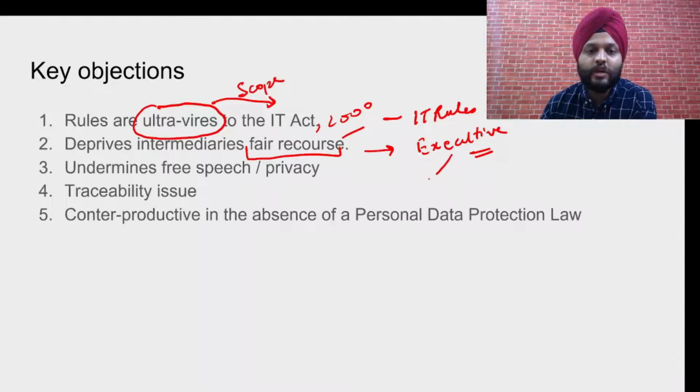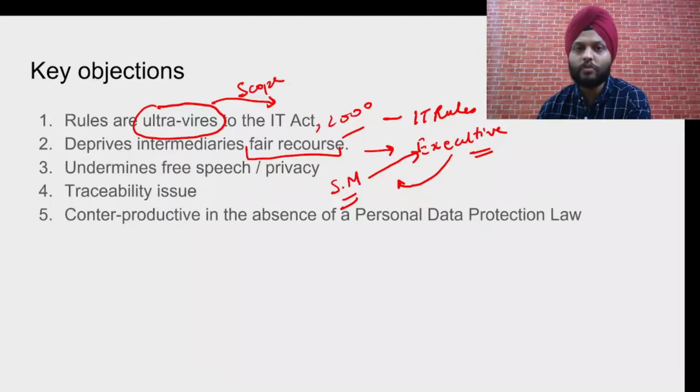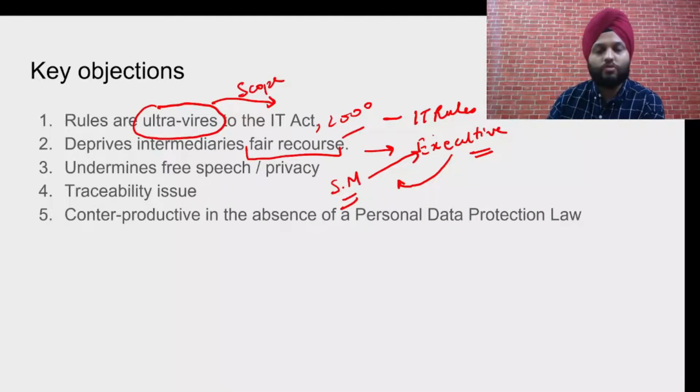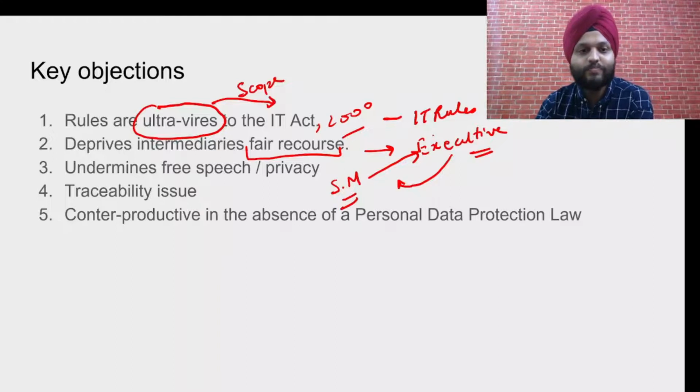So the executive is presenting the case, saying you block this content, you follow this rule, you follow this guideline, whatever it says. If the social media company has a problem, it will again appeal to the executive itself. The people who have raised the objection, the social media company will again return to them. So it does not provide a fair recourse. There should be a third party in this case. Hence, it is a bit wrong.